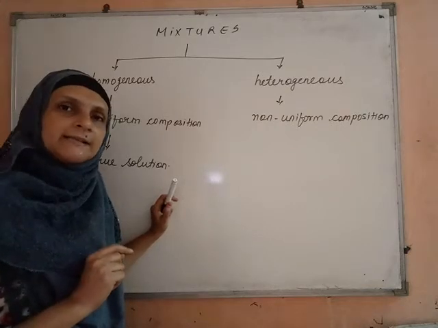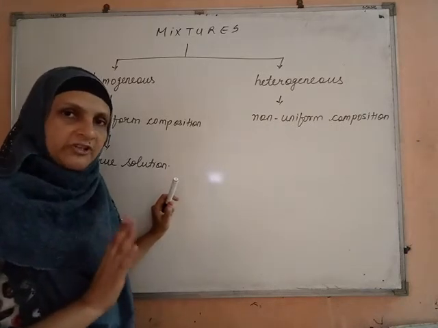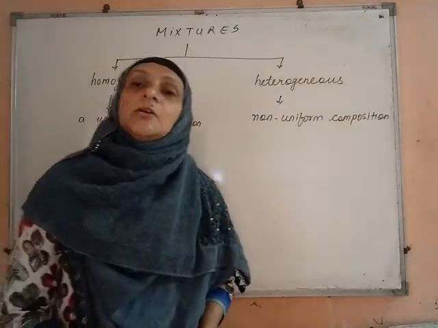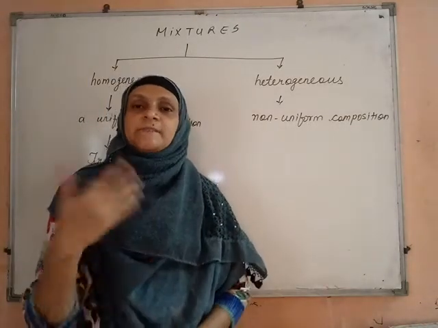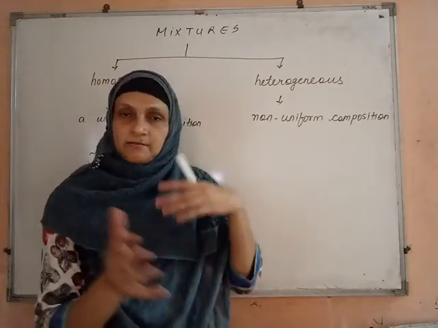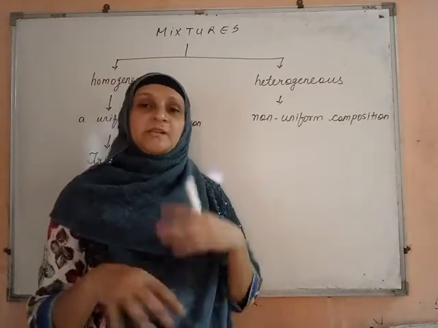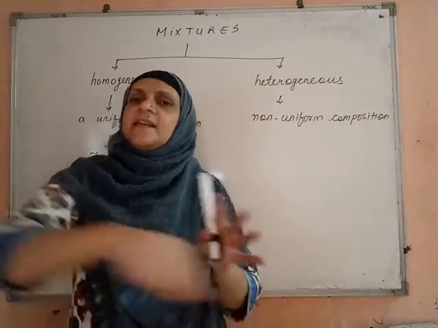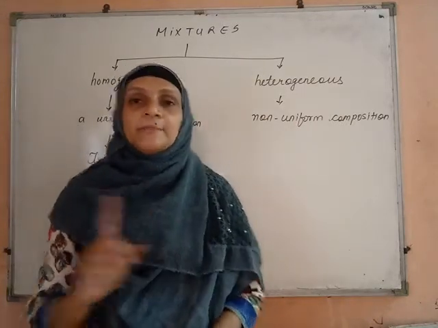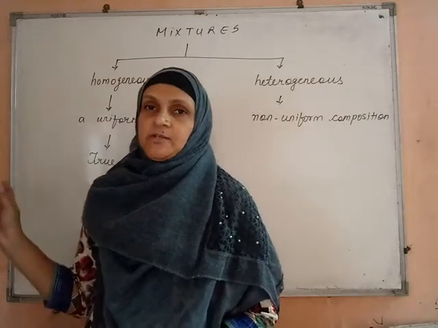What are alloys? Alloys are a homogeneous mixture of two or more metals and non-metals. All these metals or non-metals, whichever are to be mixed together, they are fused first of all, obtained in their molten state and then they are mixed homogeneously. So alloy is also an example of a homogeneous mixture.